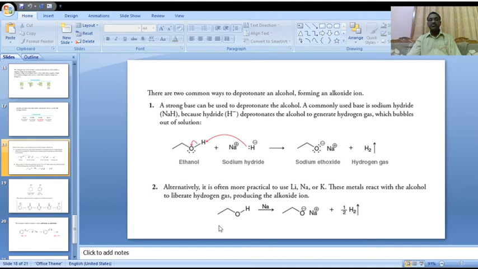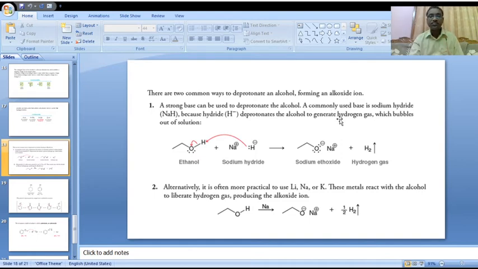The product alkoxide ion is generated in this reaction.